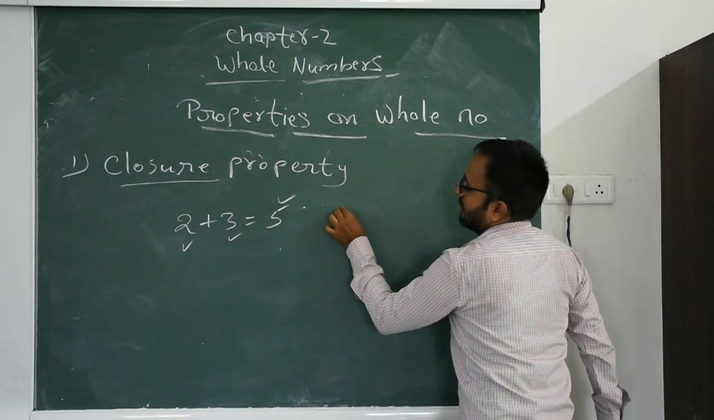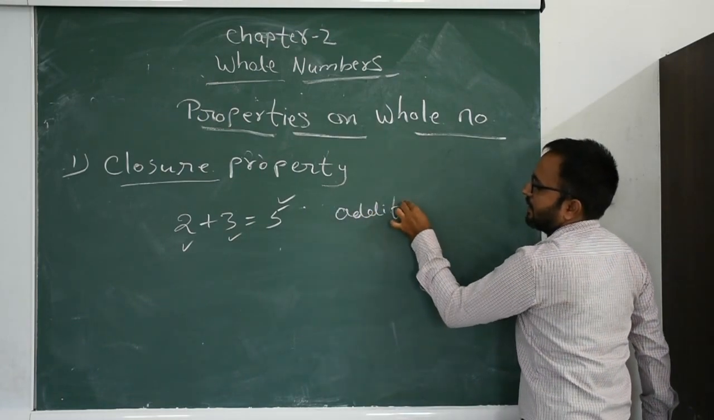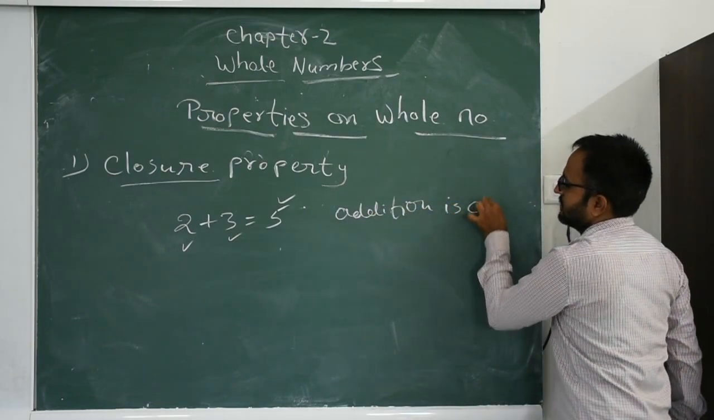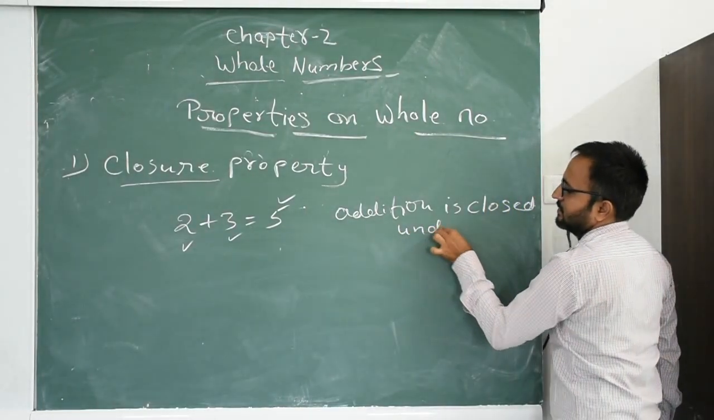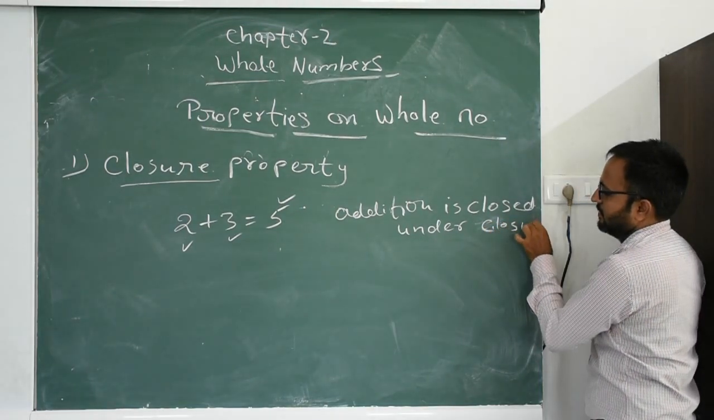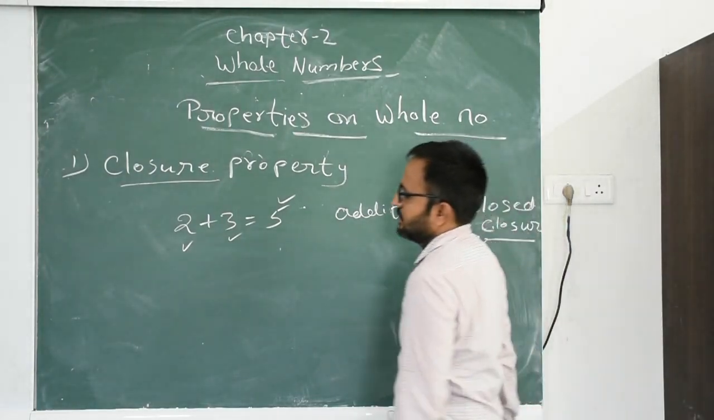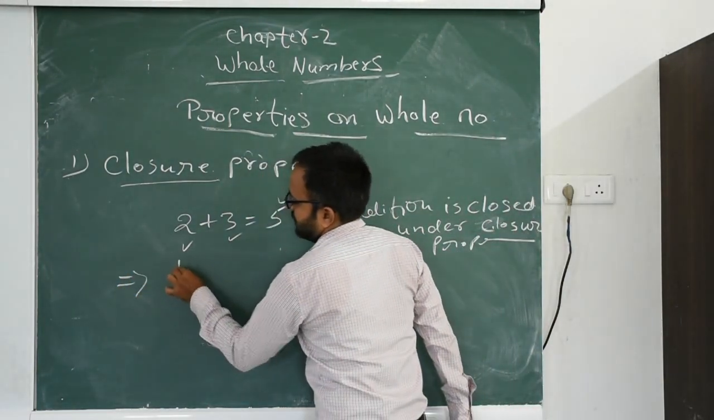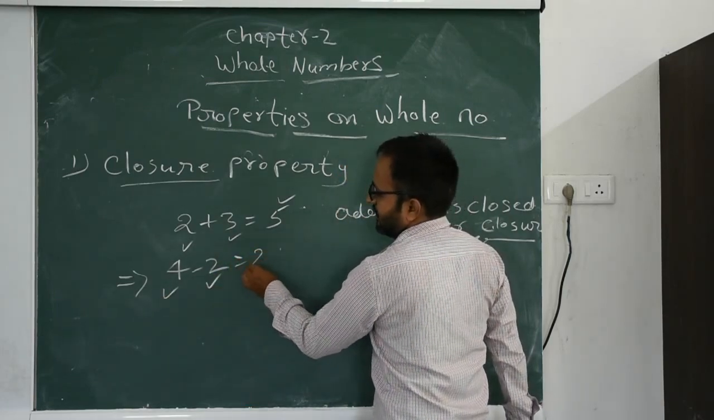So in addition, it is closed under closure property. For subtraction, 4 minus 2, 4 is a whole number, 2 is a whole number, we get 2.